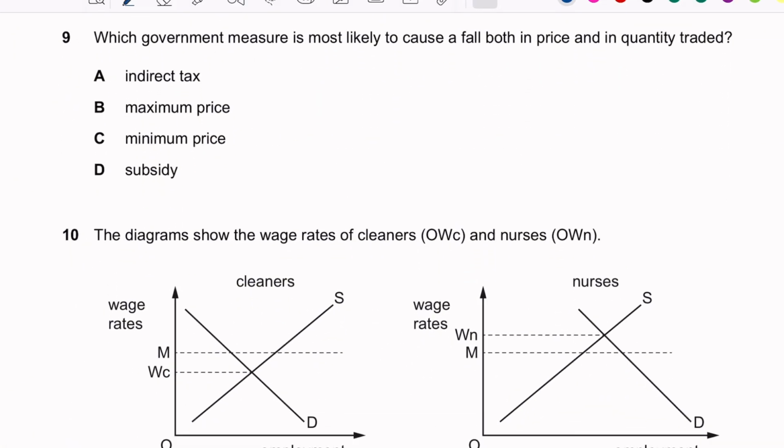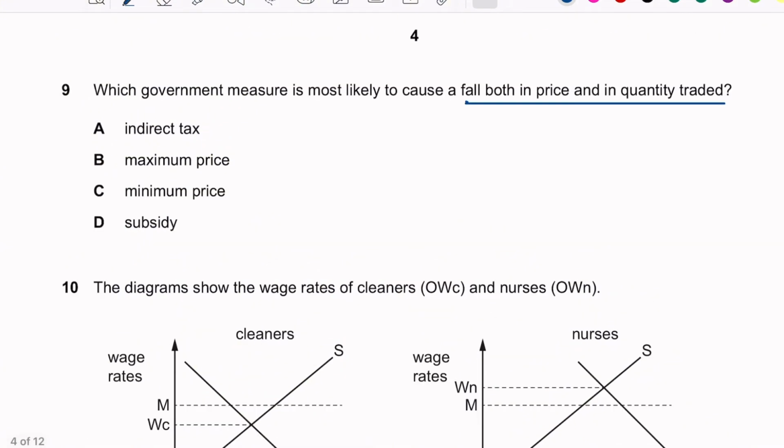Moving on. Which government measure is most likely to cause a fall both in price and quantity traded? If you can't visualize it, I suggest you draw a diagram and see which one makes both price and quantity fall. And take note, this quantity traded refers to both quantity demanded and quantity supplied, so either one falling is fine.